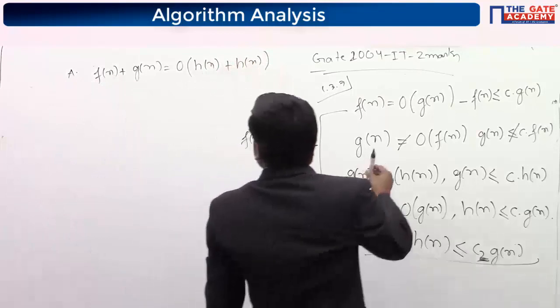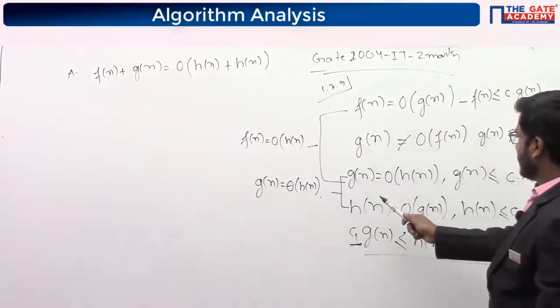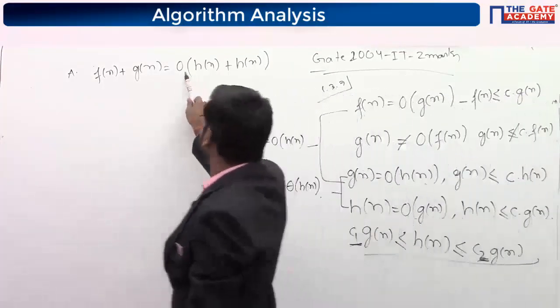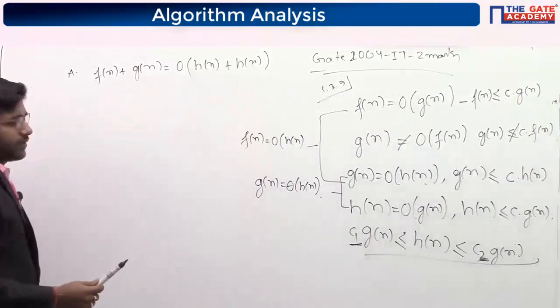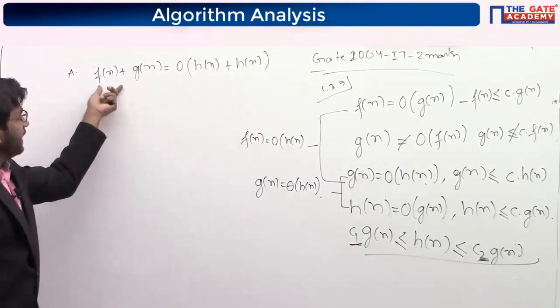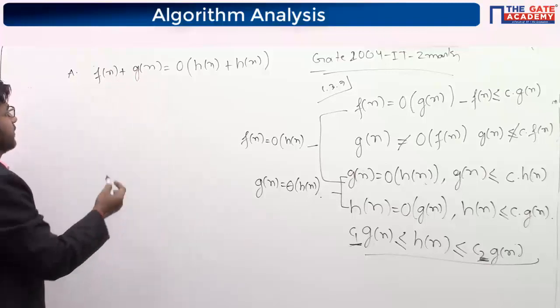So Fn is smaller than Gn and Gn is smaller than Hn. If you are writing big O of Hn plus Hn, then also it's correct, because these two terms are greater than Fn as well as Gn, so it is correct.